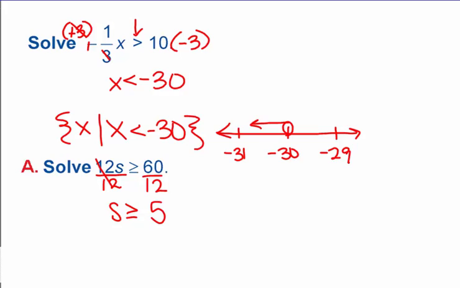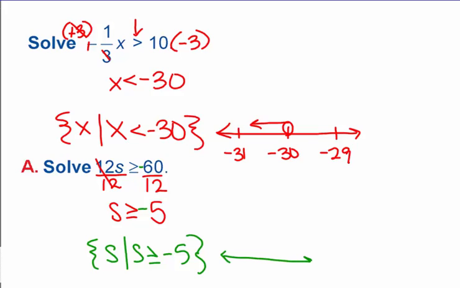Now that's the answer. But let's say the 60 was negative. If that 60 is negative, we still don't flip the inequality symbol because we didn't divide by a negative. We divided by a positive 12. So if our 60 was negative, our 5 would also be negative, but the inequality would still not flip. So if I was going to write my answer, assuming that that 60 was negative, it would be s, where s is greater than or equal to negative 5.